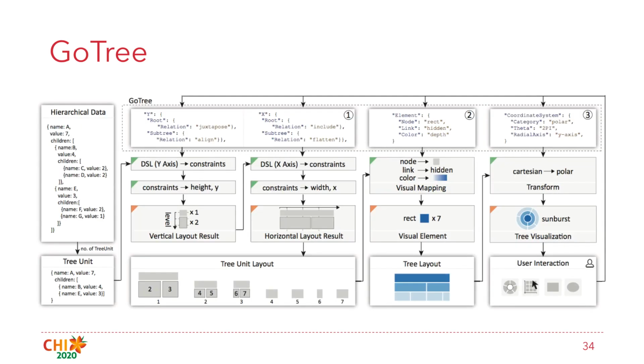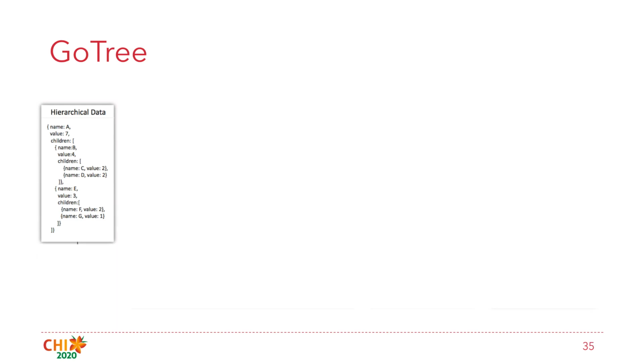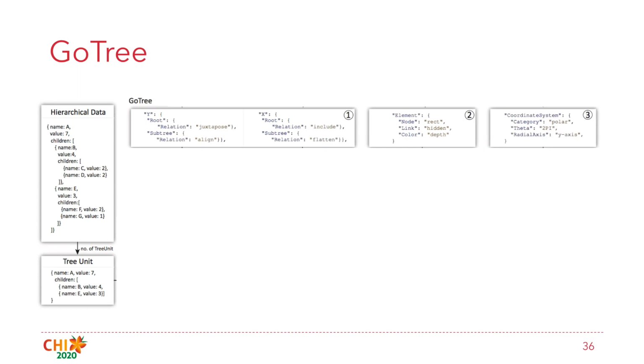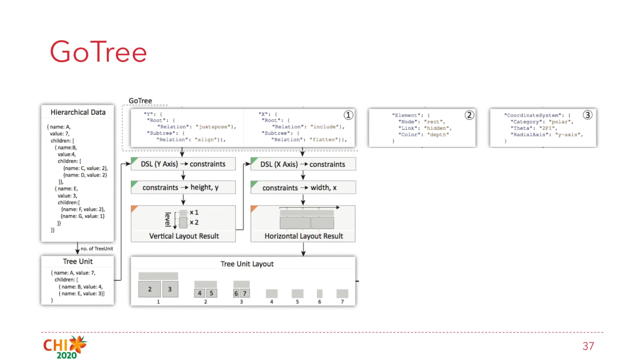The figure shows the whole computational pipeline of GoTree grammar. It starts from the hierarchical data. Decomposing the hierarchical data could get several tree units. Then, users input the specifications of the components of the desired tree realizations. After parsing the specifications into constraints and solving the constraints, we can compute the layout of each tree unit.